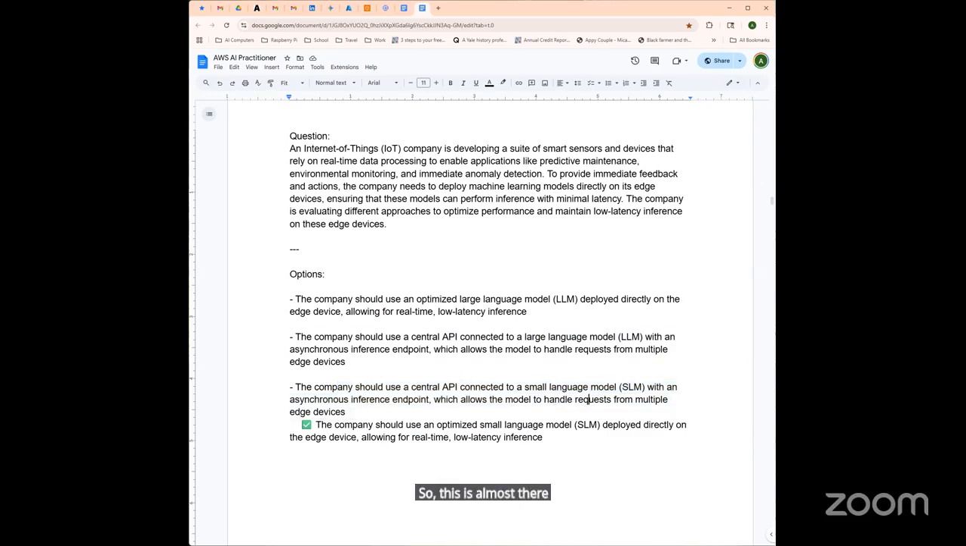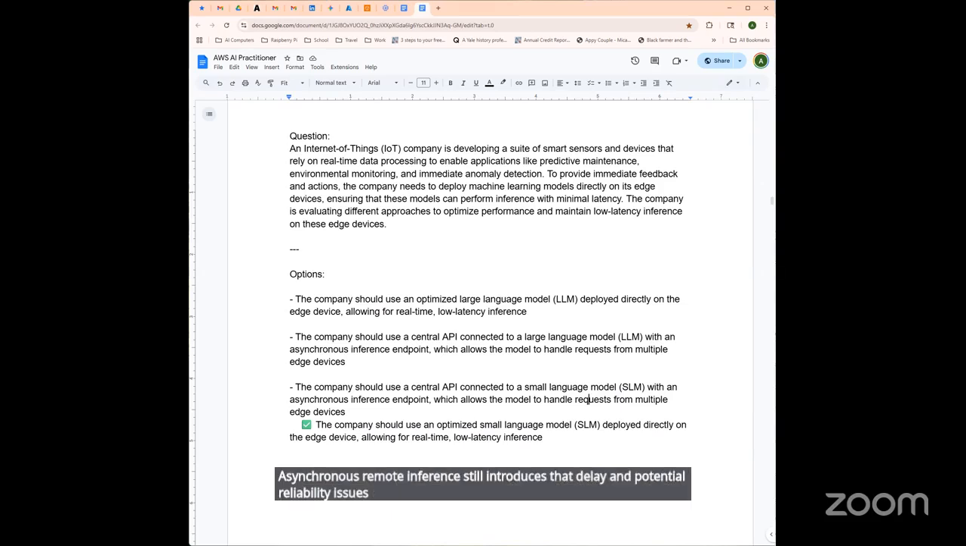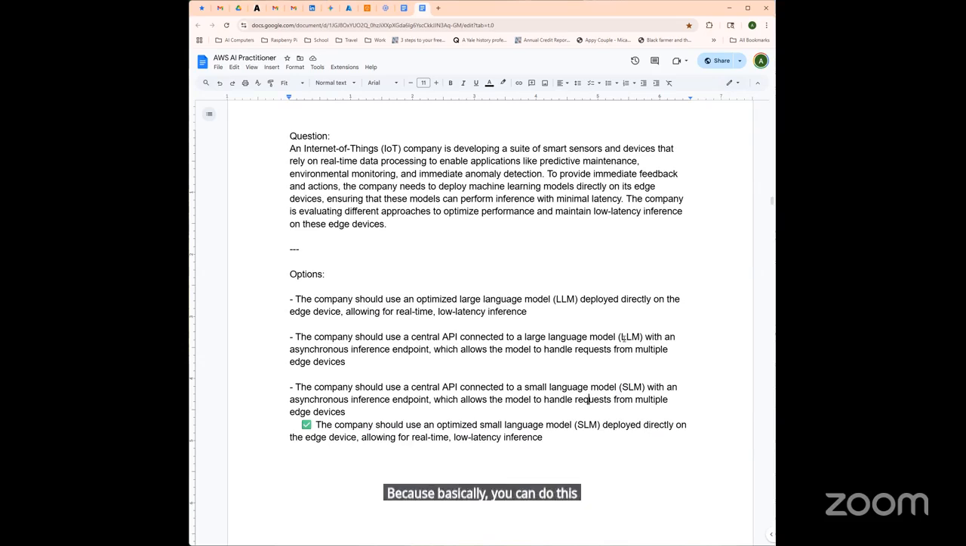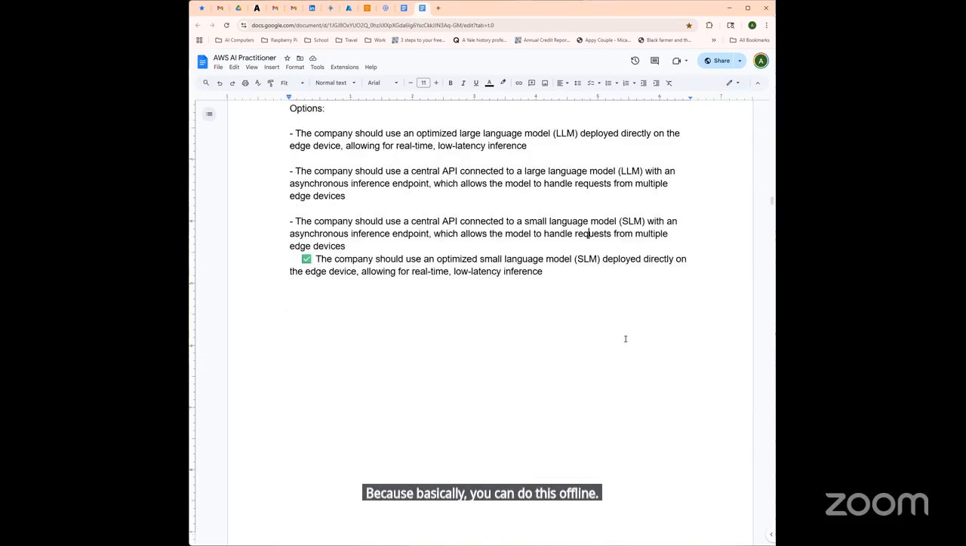Okay, so while small language models are lighter, relying on asynchronous remote inference still introduces that delay and potential reliability issues due to network dependence. Because basically you can do this offline, or damn near offline.